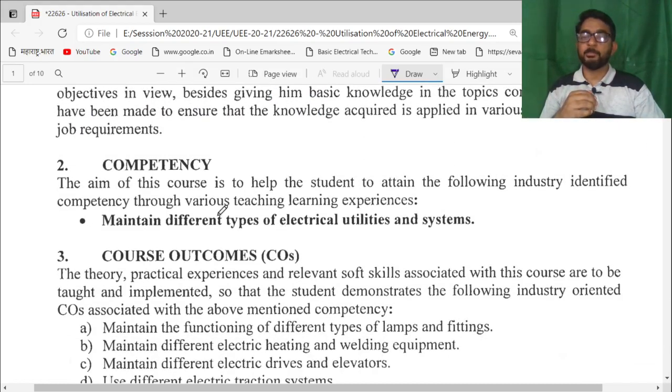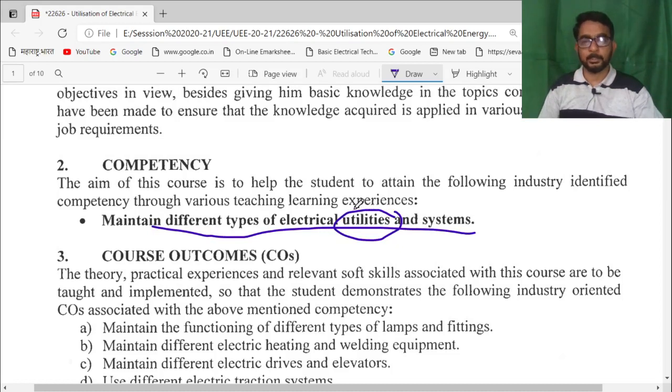Next part, competency. Competency means the aim of this course is to help the student attain the following industry identified competencies. That is, after completing this course, theory as well as practical, a student will be able to maintain different types of electrical utilities and systems. Please see, there are two different parts. One is known as utility and another is known as facility.